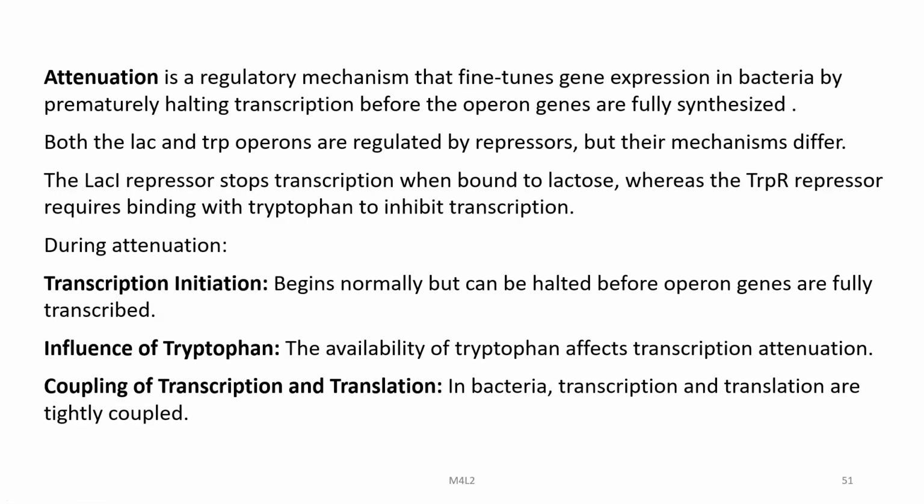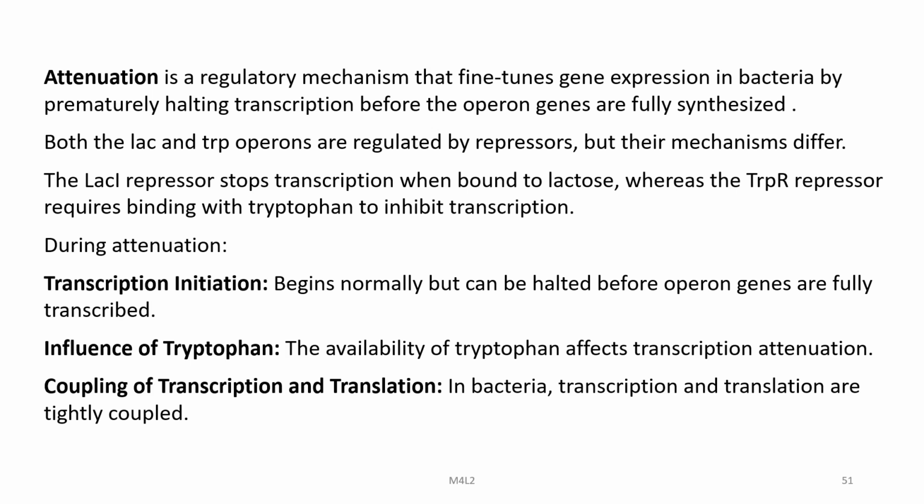Attenuation is a regulatory mechanism that fine tunes gene expression in bacteria by prematurely halting transcription before the operon genes are fully synthesized. Both the lac and trp operons are regulated by repressors, but their mechanisms differ. The LacI repressor stops transcription when bound to lactose, whereas the TrpR repressor requires binding with tryptophan to inhibit transcription.